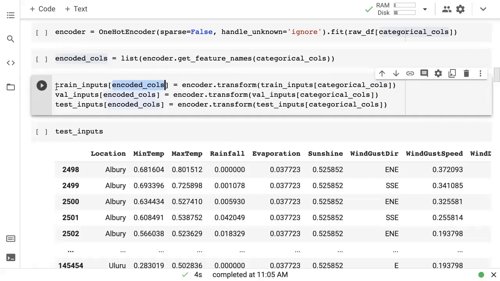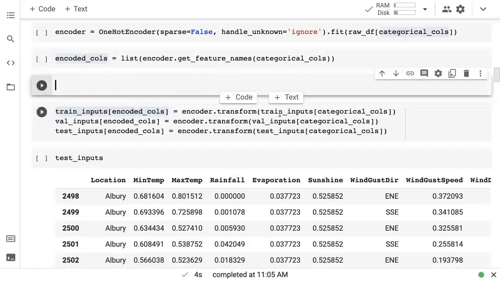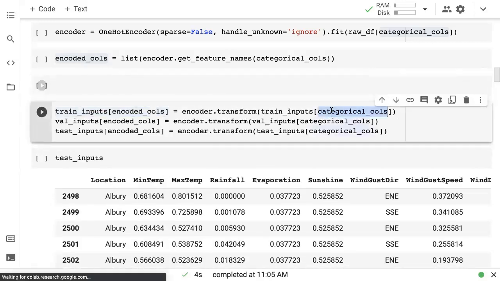So that's why you can see here that we've inserted into train inputs encoded columns, the transformed values of train inputs categorical columns. Now, if you're ever unsure about what a particular line of code does, all you need to do is create a new code cell and just run the code step by step.